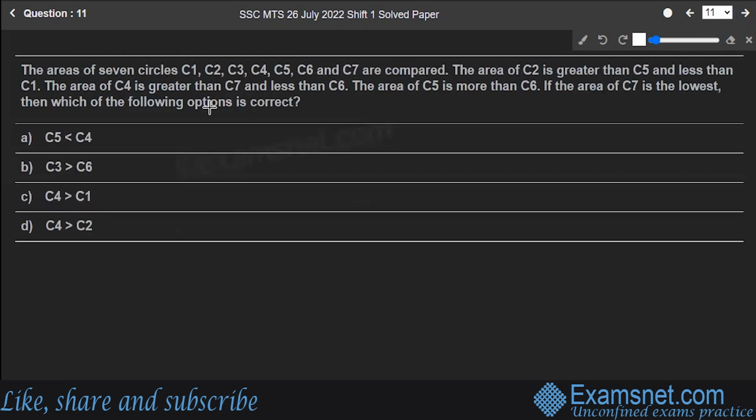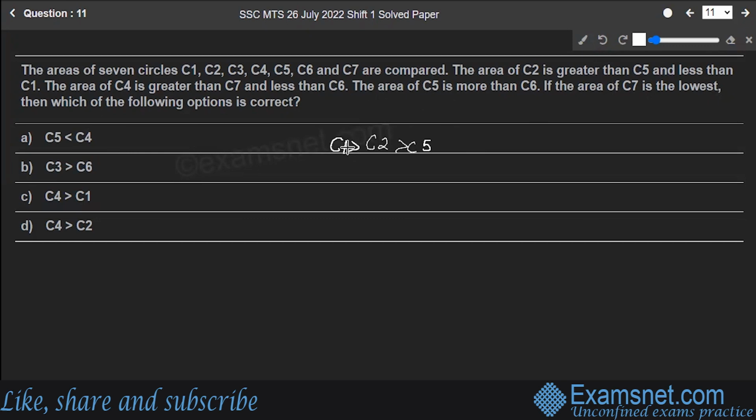The areas of 7 circles C1, C2 till C7 are compared. Area of C2 is greater than C5 but less than C1. C4 is greater than C7 but less than C6. Area of C5 is more than C6. If the area of C7 is lowest, then which of the following options is correct? So first of all, it is said area of C2 is greater than C5. Right? Next, area of C2 is less than C1.